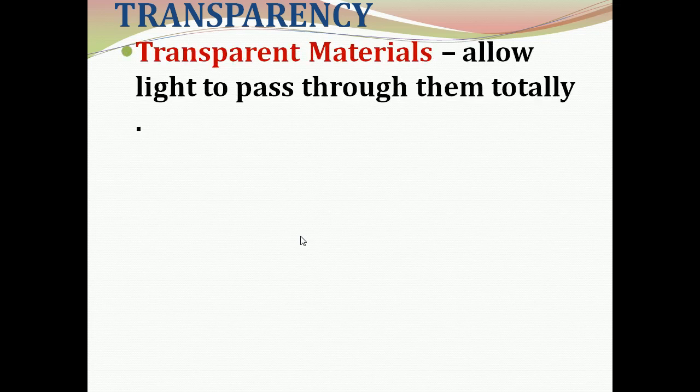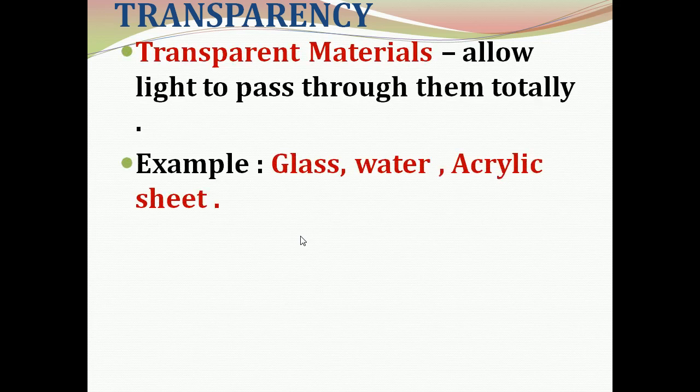Now transparency. Based on transparency, objects can be classified into three types. They are transparent materials, translucent materials, then opaque materials. So three types: transparent, translucent and opaque materials.